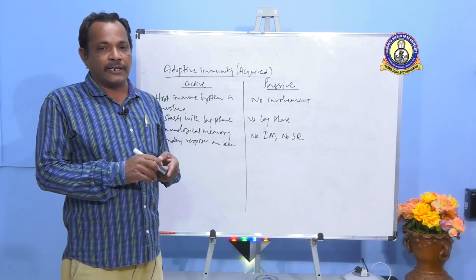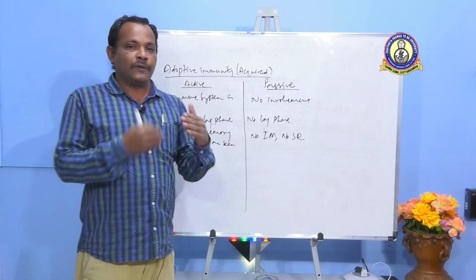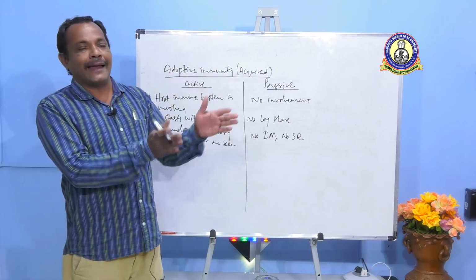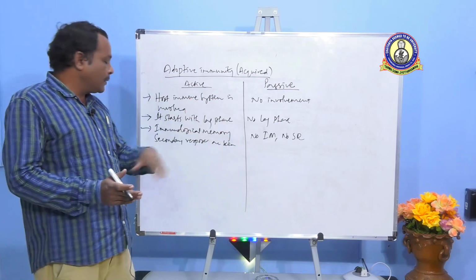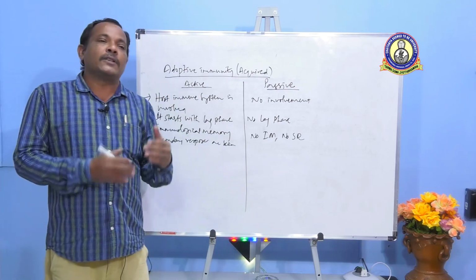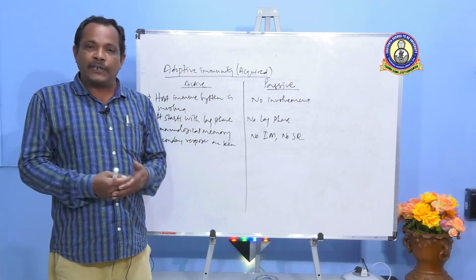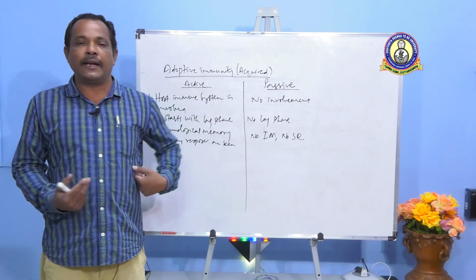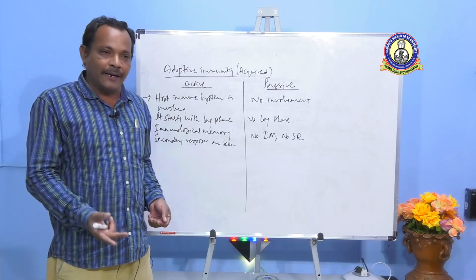That is called immunological memory, and there is a group of cells called memory cells which are responsible for this function. They remember the chemical nature of the antigen which has entered the body. And then what is secondary response? Before secondary response, we need to know what primary response is. The primary response is the response offered by the immune system against exposure to an antigen for the first time. For the first time, when an antigen makes an entry into your body, the way your immune system responds is called primary response.